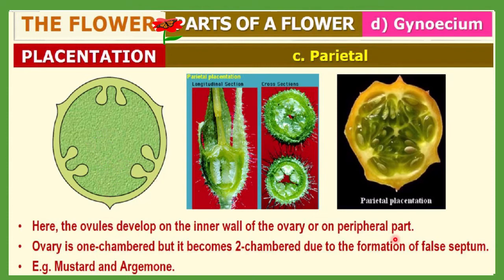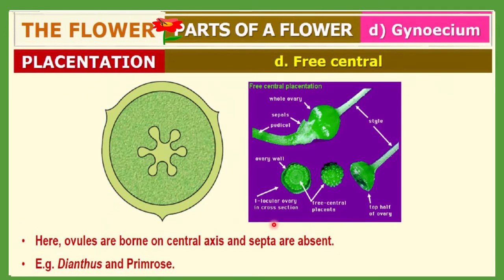Here the original septum is not there, but because of this arrangement of ovules it looks like a false septum. It looks like chambers, but an actual chamber is not there. Just because of the formation of a false septum, it looks like two chambers. You can see this in the diagram. Examples are mustard and argemone, which show parietal placentation.